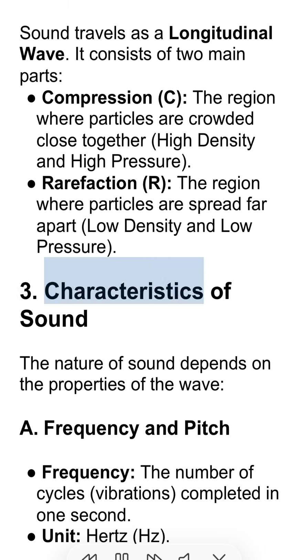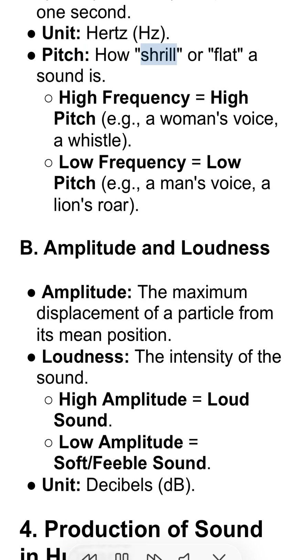3. Characteristics of sound. The nature of sound depends on the properties of the wave. A. Frequency and pitch. Frequency is the number of cycles, vibrations, completed in 1 second. Unit, hertz, Hz. Pitch is how shrill or flat a sound is. High frequency is equal to high pitch. Example, a woman's voice, a whistle. Low frequency is equal to low pitch. Example, a man's voice, a lion's roar.